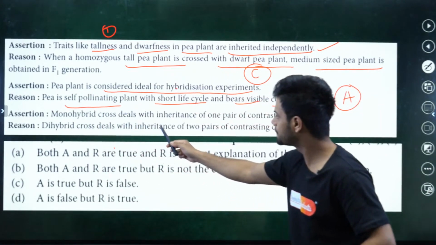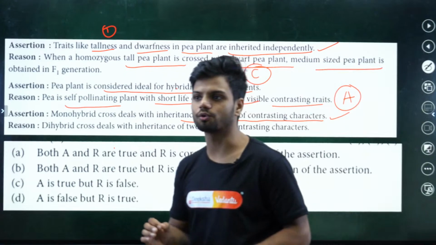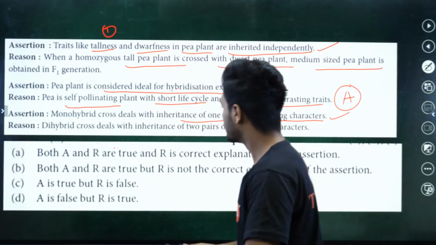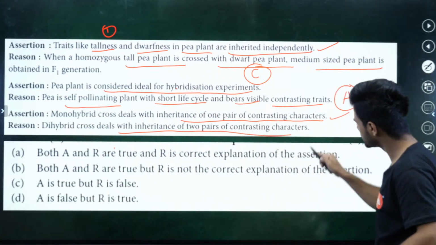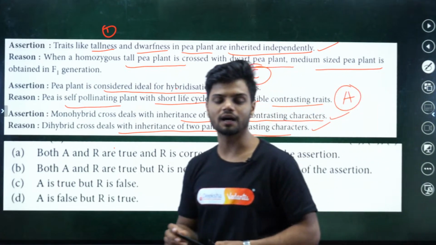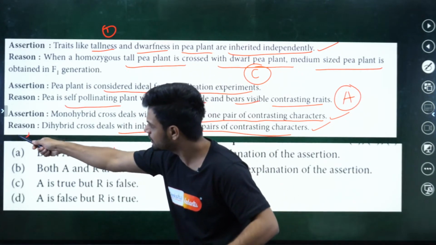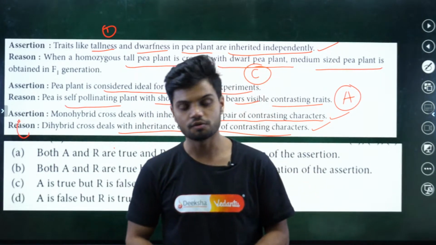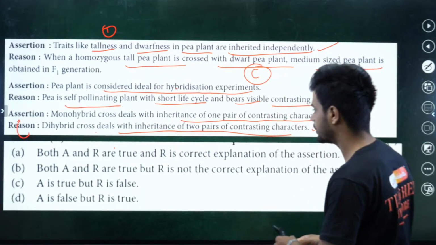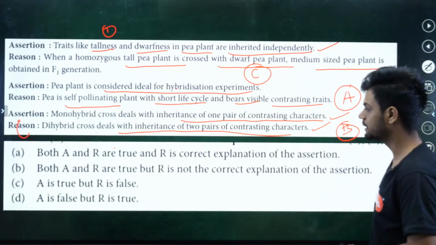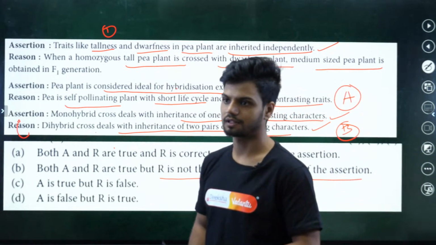Last question. Monohybrid cross deals with inheritance of one pair of contrasting characters. Yes, sir. In the case of monohybrid, it's only one pair of contrasting characters. Reason: dihybrid cross deals with inheritance of two pairs of contrasting characters. Yes, sir. But is the reason correct for the assertion? No. Your two statements are correct, but your reason is not explaining the assertion. So this is going to be your option number B: both A and R are true, but R is not the correct explanation of the assertion. Clear?